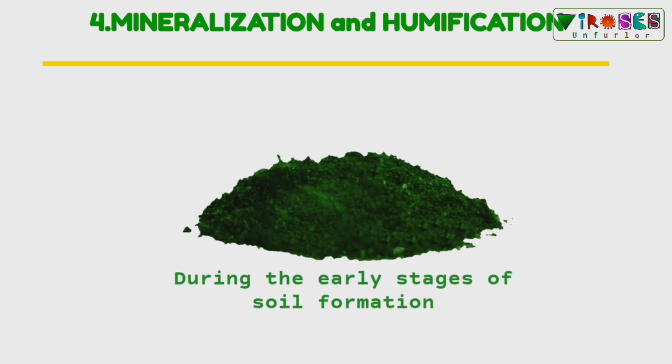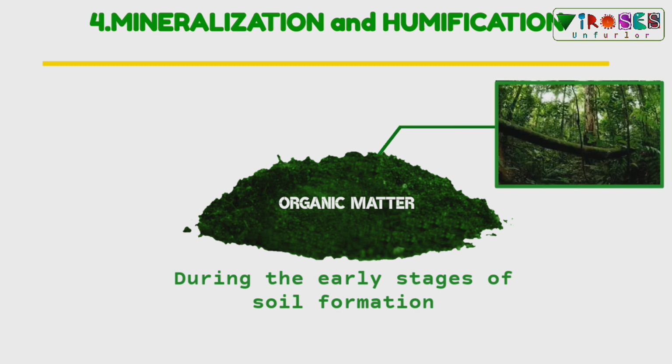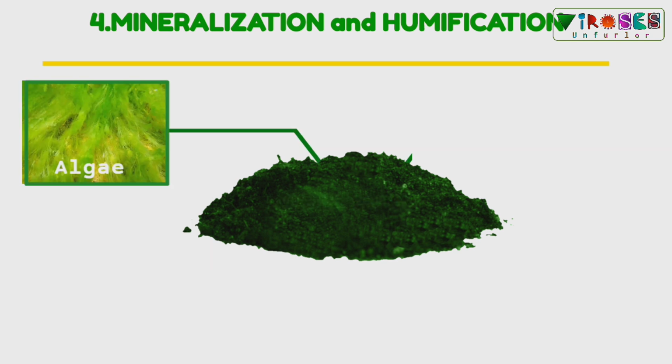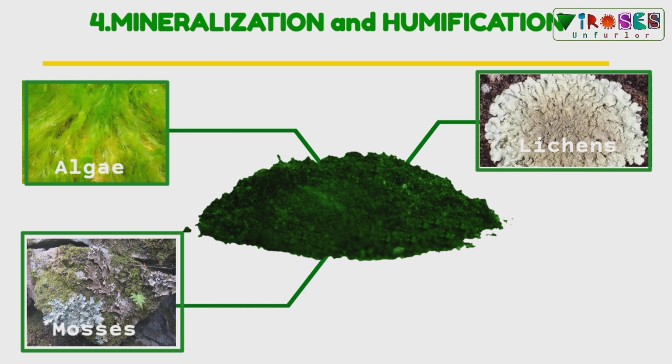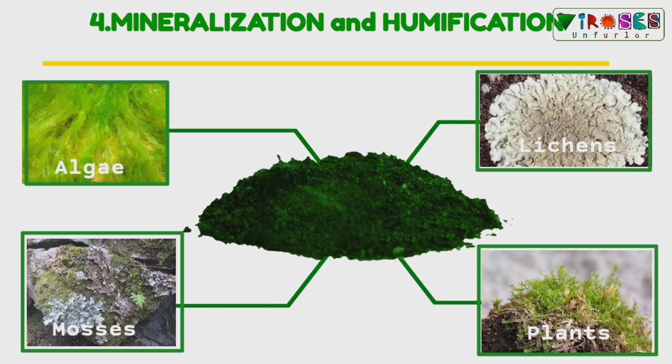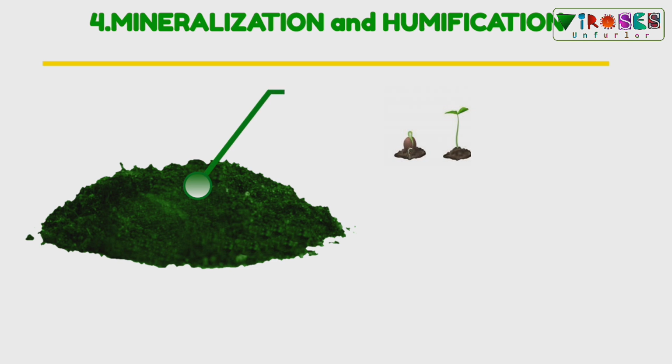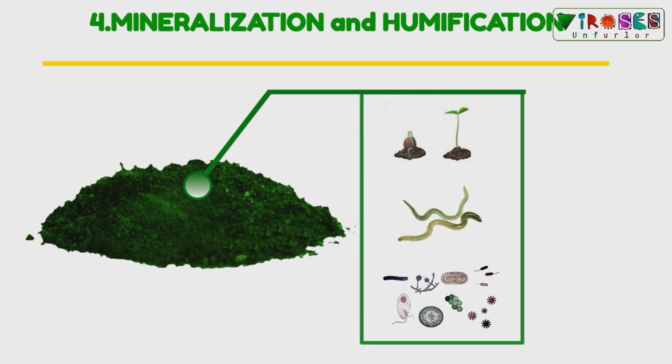During the early stages of soil formation, organic matter in the soil is not very high, as the vegetation and the soil fauna are not much developed. In such soil, algae, lichens, mosses and other small forms of plants grow and contribute organic matter through their death and decay. In due course of time, various types of plants, animals and microorganisms colonize such soils. They also contribute organic matter to the soil in the form of wastes or their dead remains.